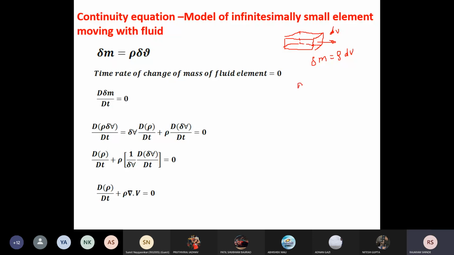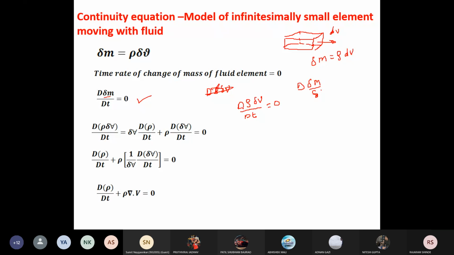Now we replace delta m by rho delta v, that is d of rho delta v with respect to dt equal to 0.